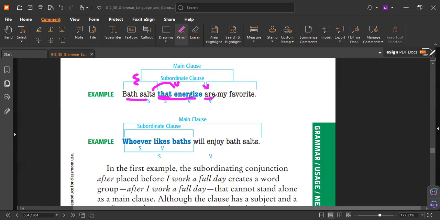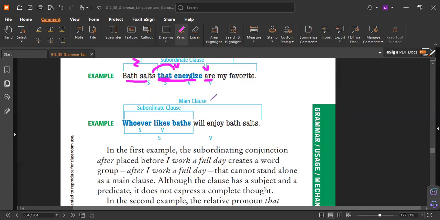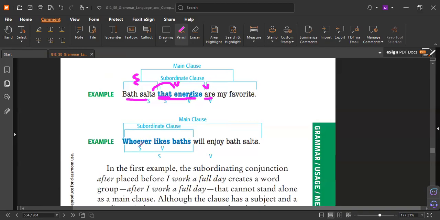Now, how about this part? He said here, whoever likes bath will enjoy bath salts. Okay, we have the subordinating conjunction whoever. So this means we have a clause. But this clause works as a subject to this verb, because who will enjoy bath salts? Who? Whoever likes a bath. So anyone who likes bath, any person.